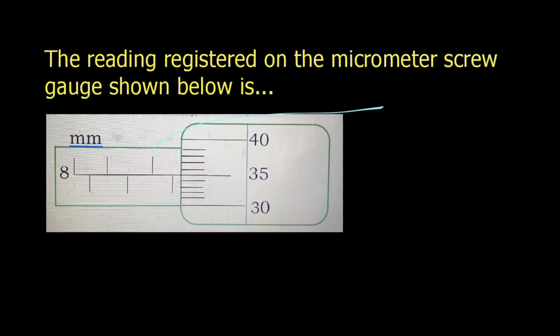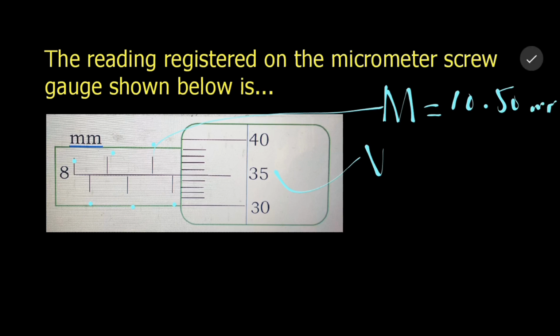So we get our main scale reading, let's note this as M, and of course our vernier scale reading, let's note this as V. From the main scale, we have this point as 8, this point 8.5, this point 9, 9.5, this point 10, and this point 10.5. So we record 10.50 millimeters.